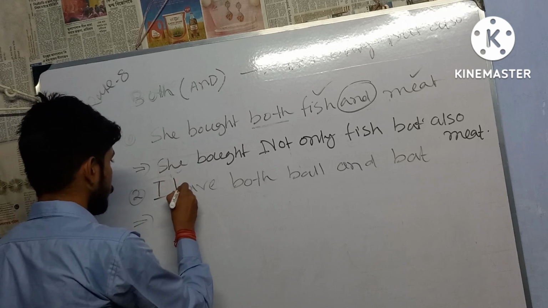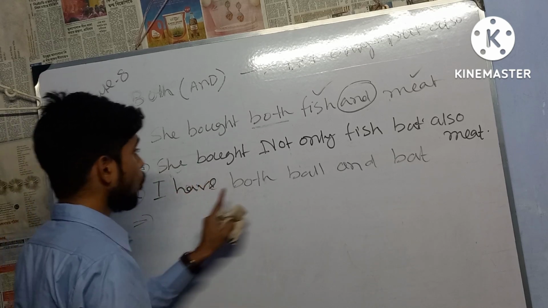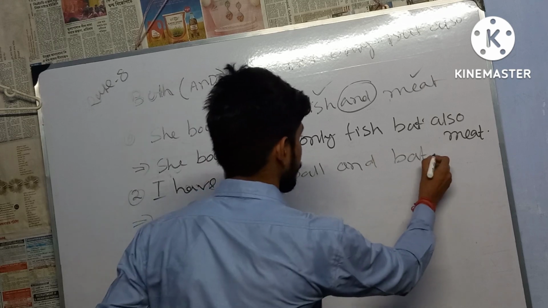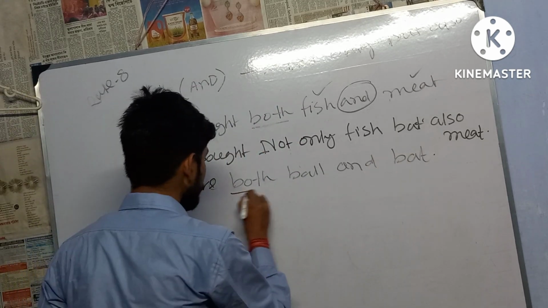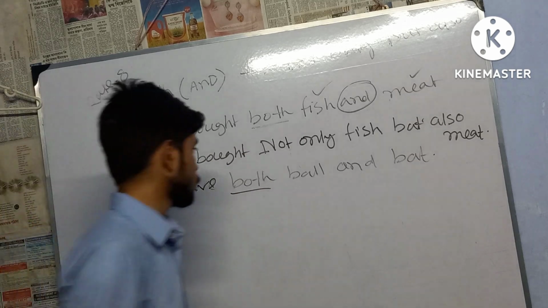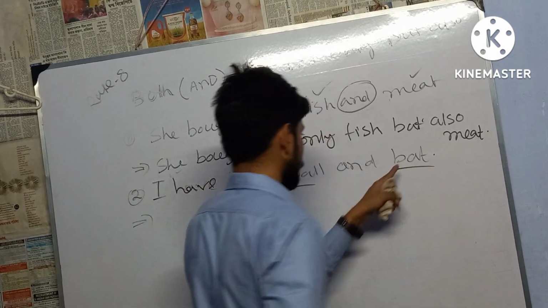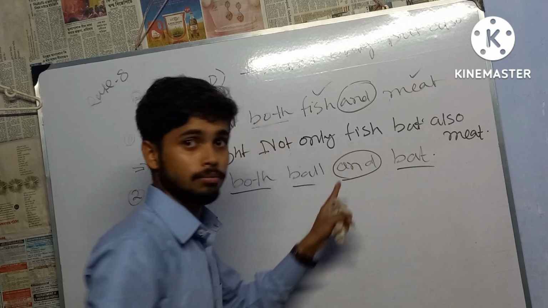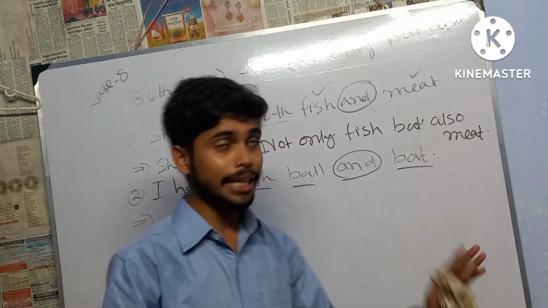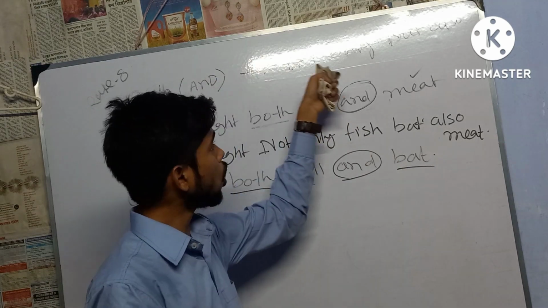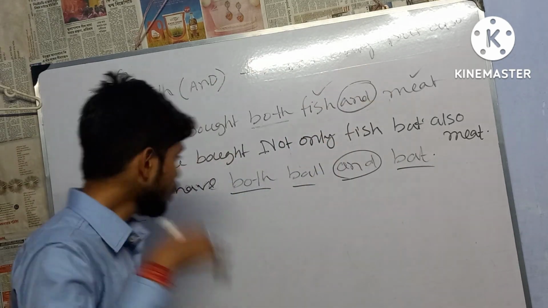I have both ball and bat. Look, both is there, and there are two nouns. One is ball and another is bat, and the connector is and. So we can say blindly, we'll have to change from both to not only but also joining. So now try to change.